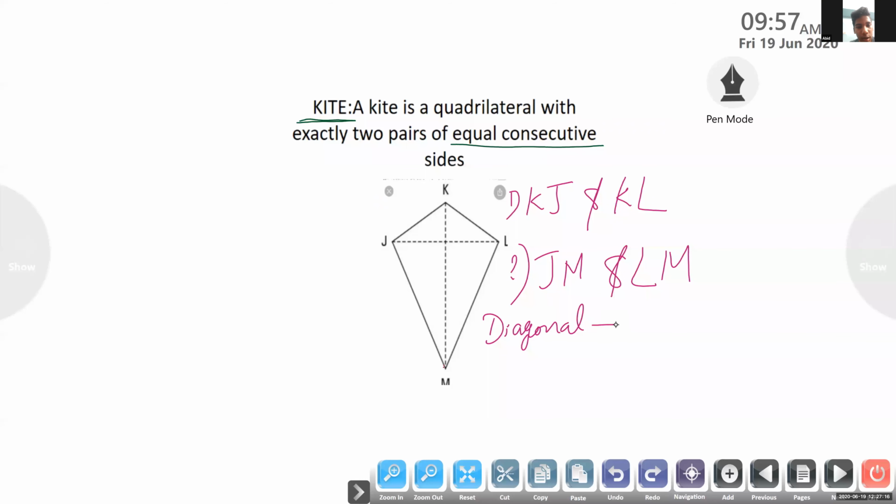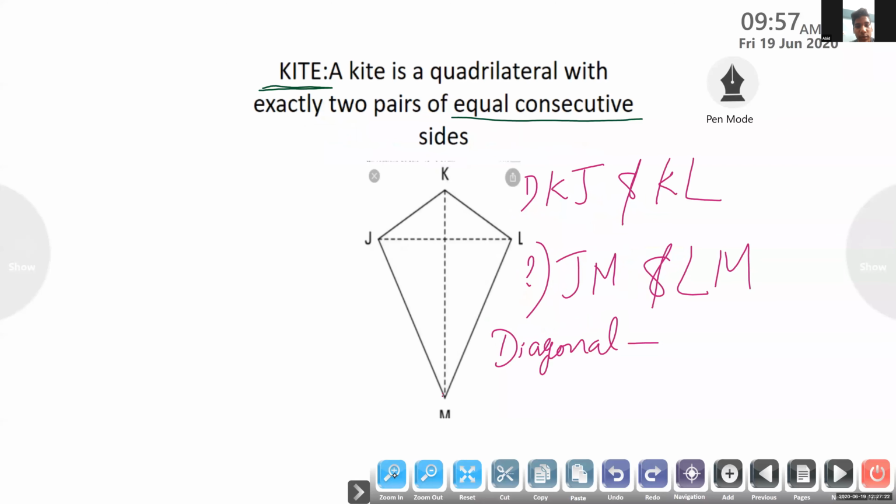Ma'am, in my screen I don't see that figure. Can you see now? No. Okay, no problem.